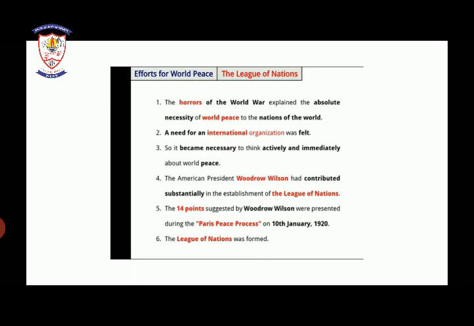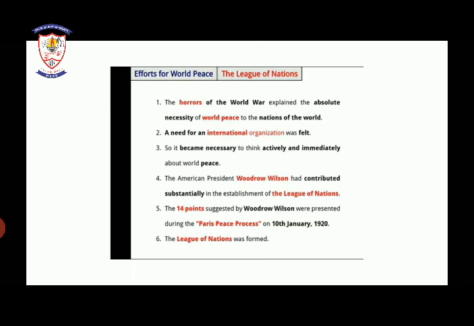Woodrow Wilson suggested 14 points for the peace of nations, and from the Paris peace process the League of Nations was formed for world peace.